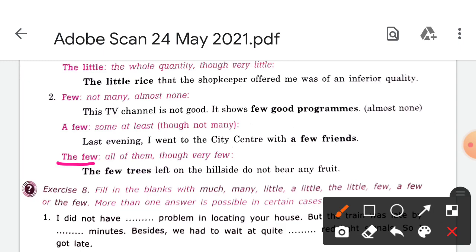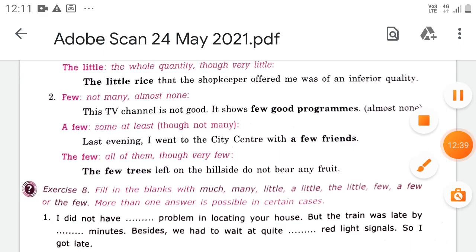The few trees left on the hillsides do not bear any fruit. Means there are a few, but they do not bear fruits. So in this way we have done our determiners. Okay, so this is for you today. Okay, thank you.